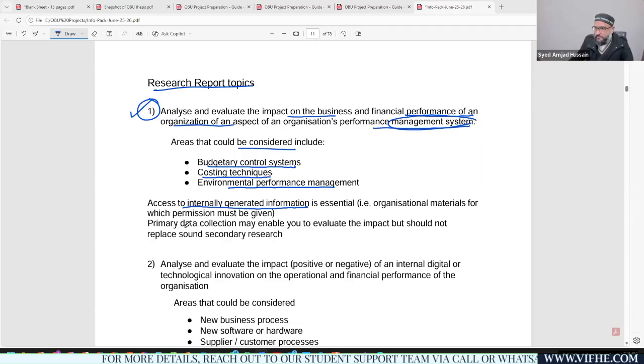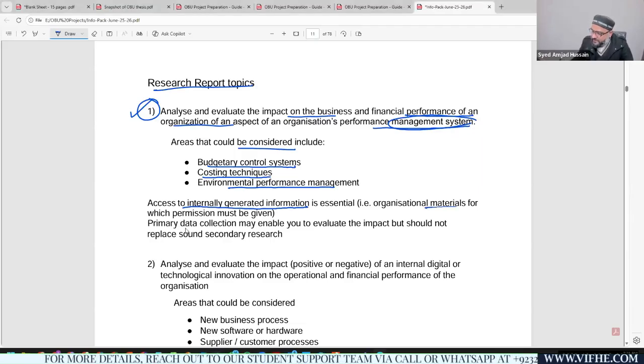Okay. So organization materials for which permission must be given. I think this was already mentioned within this topic area, that you must have permission while publishing that information into the public domain, because whenever you are publishing that information, it was attained from within the organization. So make sure you are getting the permission before publishing it.